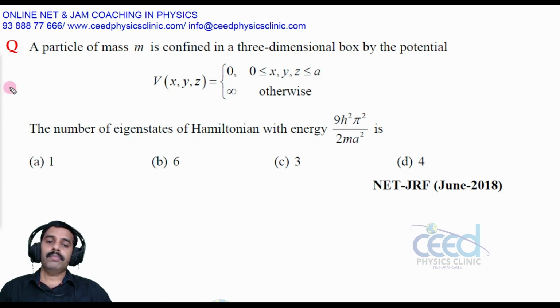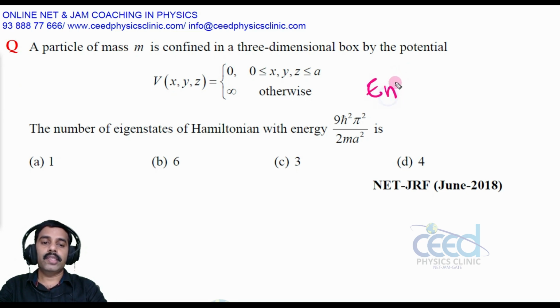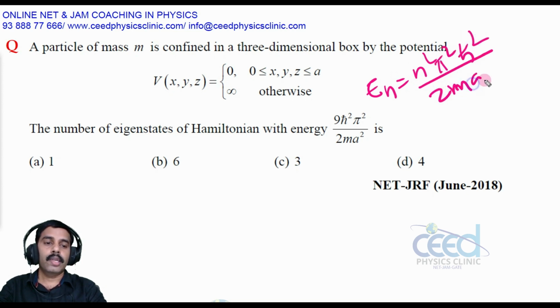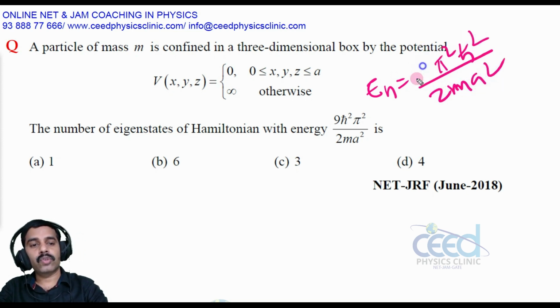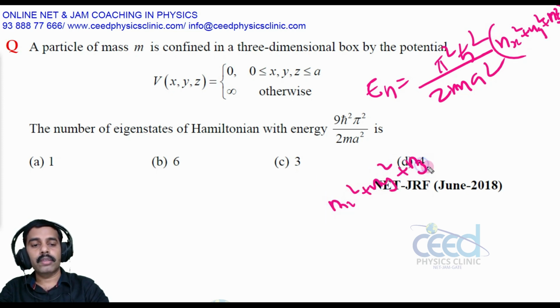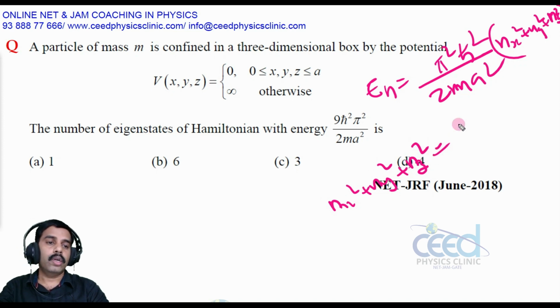See, here the energy eigenvalue En, in a three-dimensional box, is n square pi square h cross square divided by 2 m a square, and in a three-dimensional box this n square is equal to nx square plus ny square plus nz square, right? This nx square plus ny square plus nz square is equal to 9.